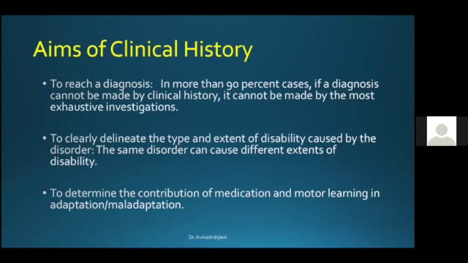The same disorder can cause different extents of disability in different patients, so you have to gauge it. For example, with a patient with acute peripheral vestibulopathy, one patient might come in literally vomiting a lot and pretty nauseous, and the other one may not be so bad, although the diagnosis remains the same. So you have to gauge how much care this particular patient is going to need, and also to determine the contribution of medication and motor learning in adaptation or maladaptation.